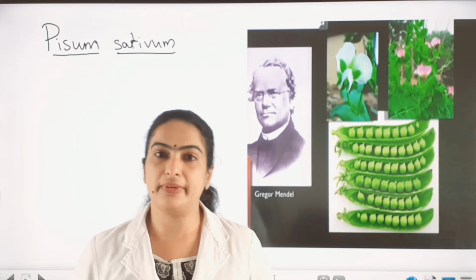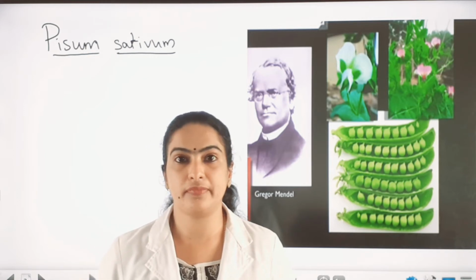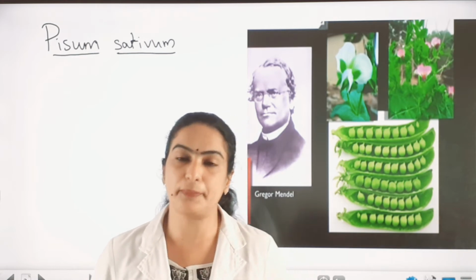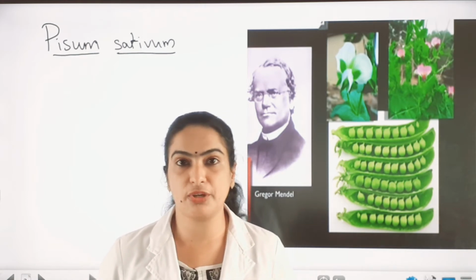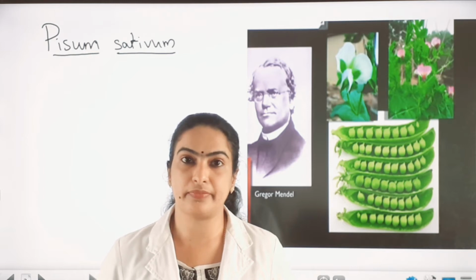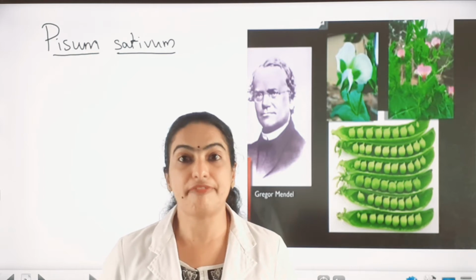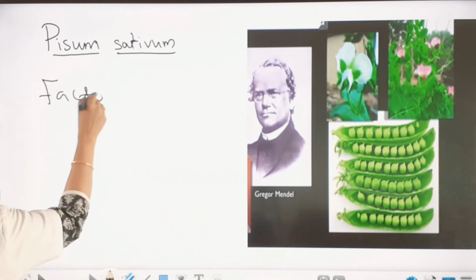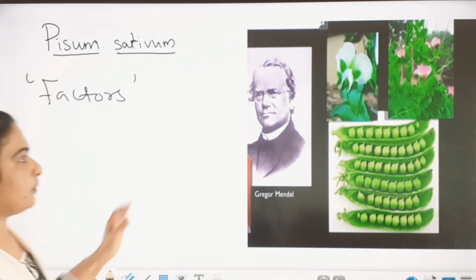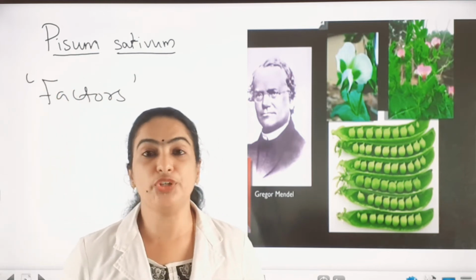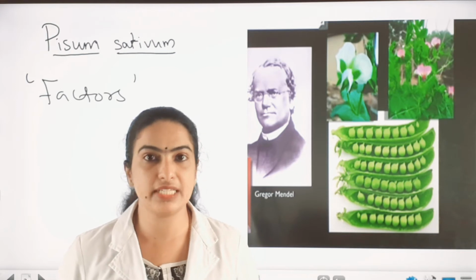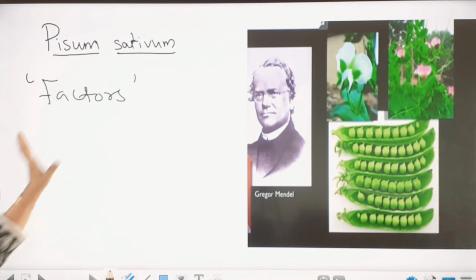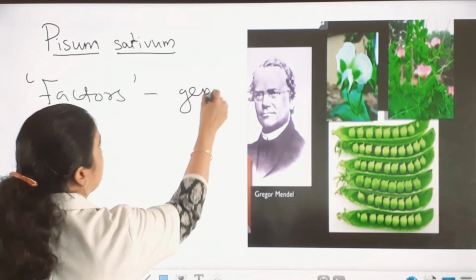And in his experiment, he concluded that in the inheritance of characters from the parents to the progeny, there is a transmission of units. And he gave the term factors for that unit of inheritance. Actually, these factors are genes.